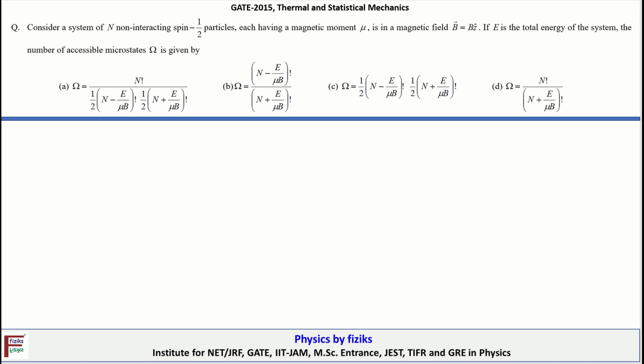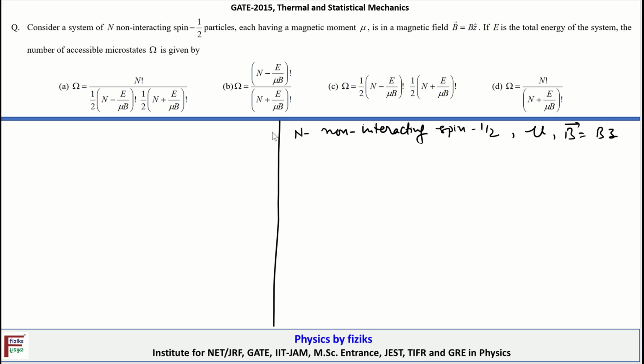Let's continue with the next problem. The statement is, consider a system of N non-interacting spin half particles, each having a magnetic moment mu. So the magnetic moment associated with each spin half particle is mu, and it's placed in a magnetic field B, which is directed along the z direction.